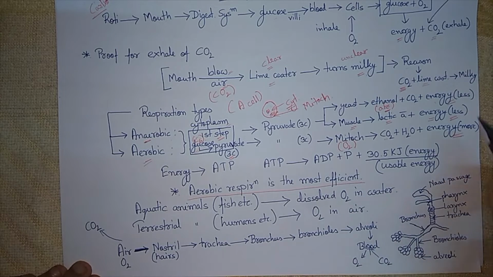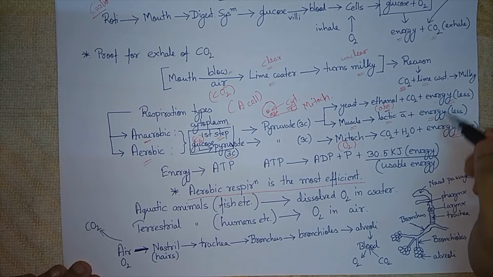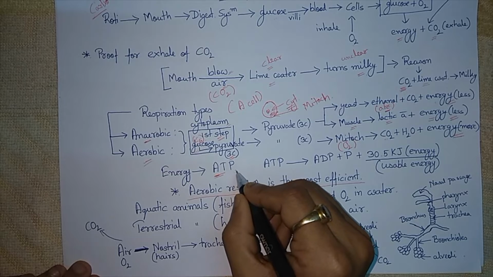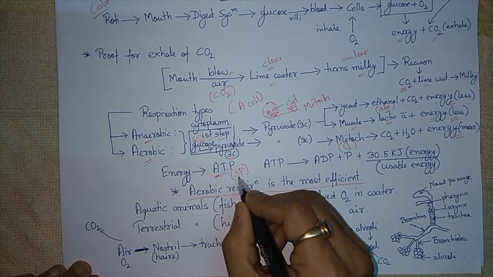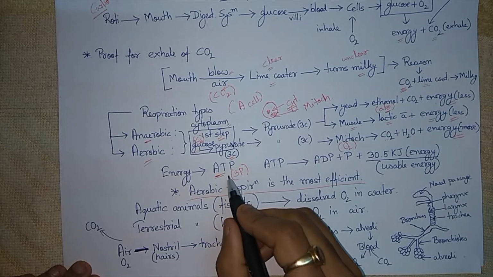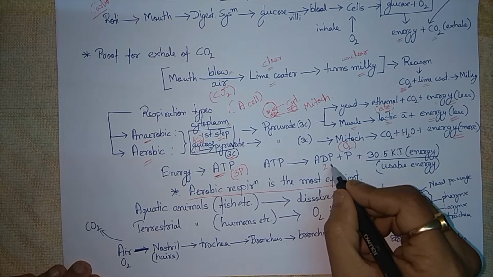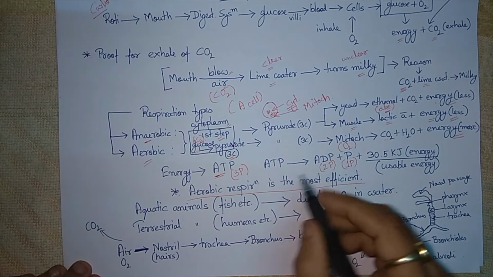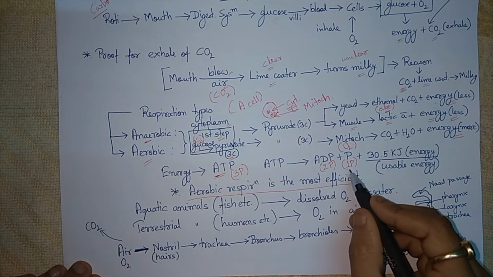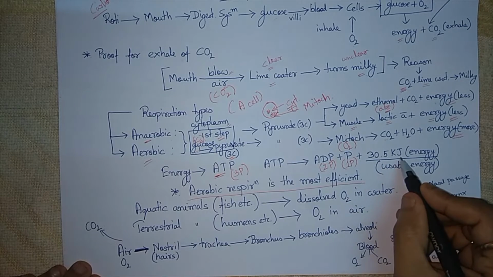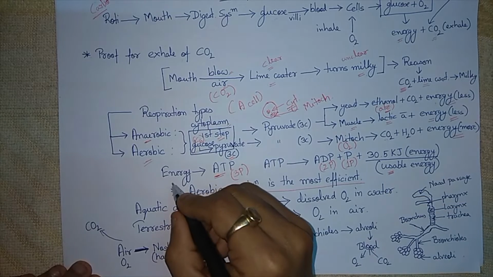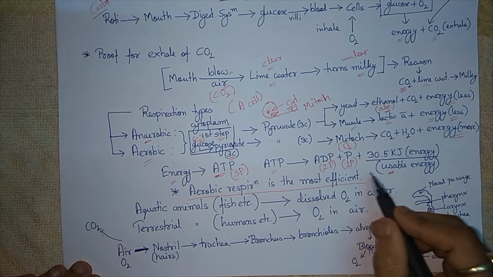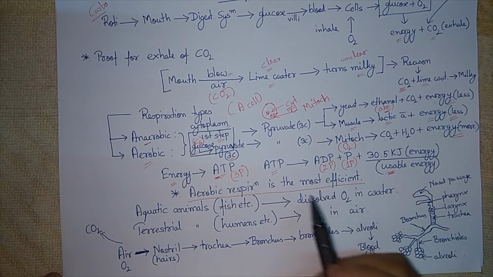Now, one more thing is there. This energy is not usable energy, because it is stored as ATP, adenosine triphosphate. That means three phosphates are there. ATP must be broken down to adenosine diphosphate, ADP, with two phosphates, plus an extra phosphate, to get 30.5 kilojoules of energy. This is usable energy. ATP itself is not usable energy, so it must be broken down to get usable energy.